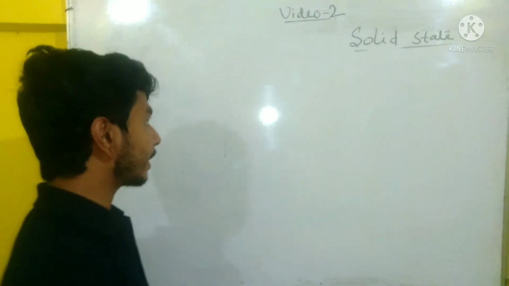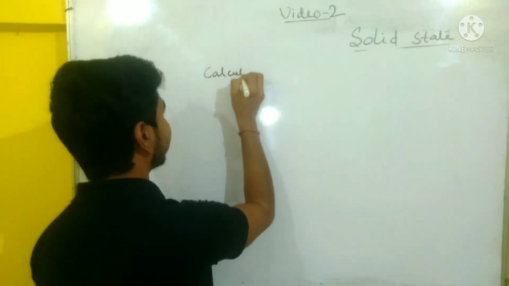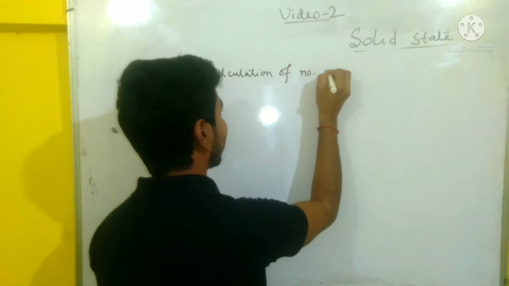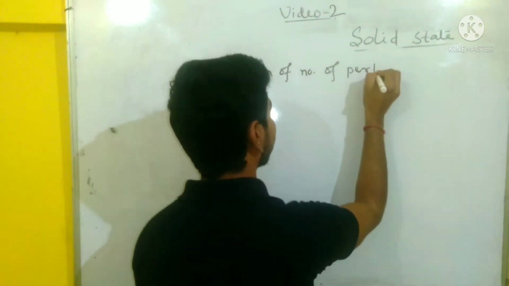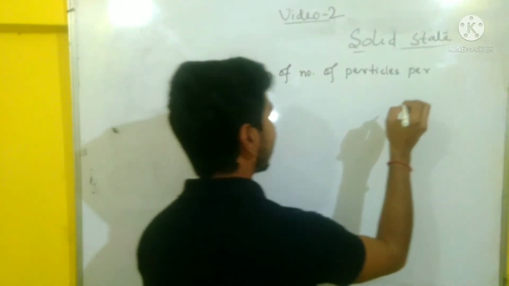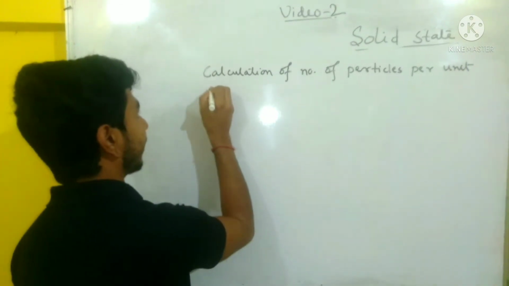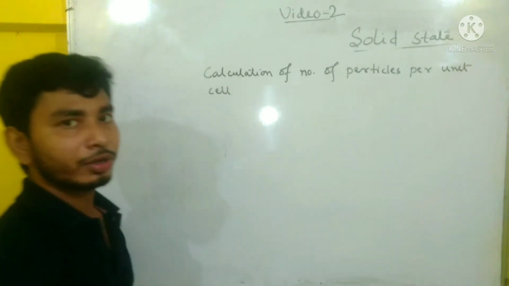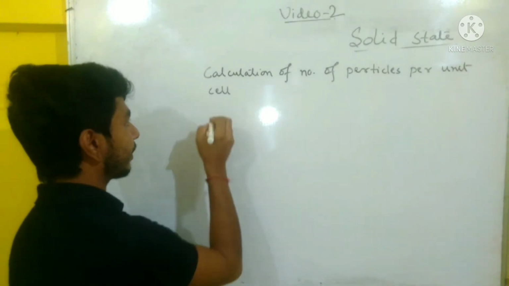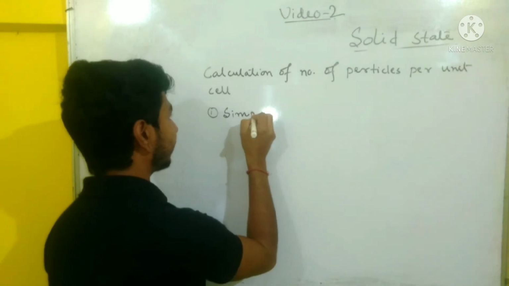Now our next topic is the calculation of the number of particles per unit cell. We have to calculate the number of particles per unit cell. So number one, simple unit cell.